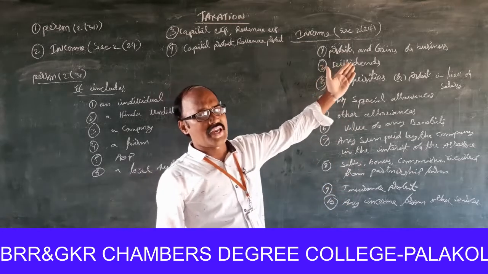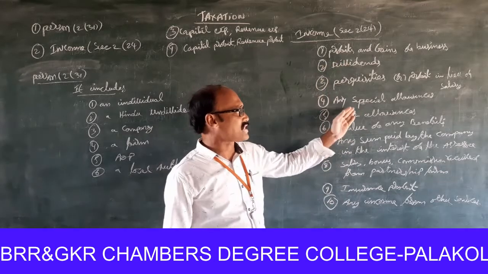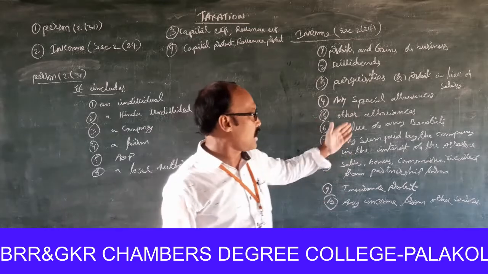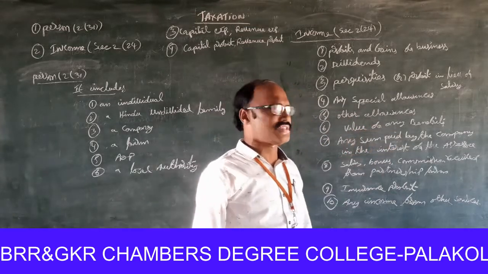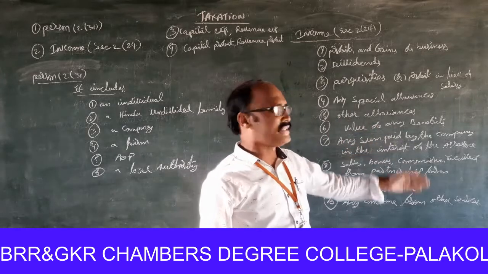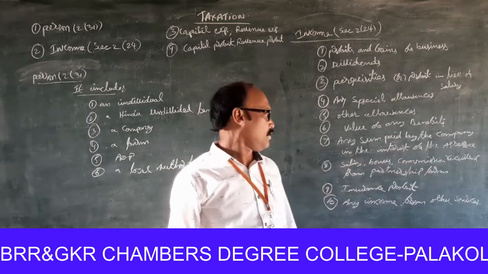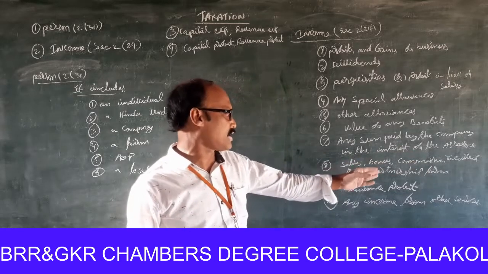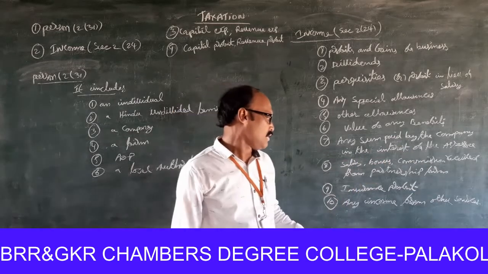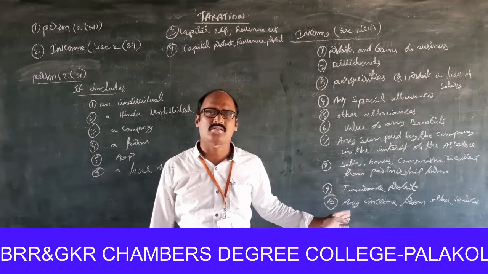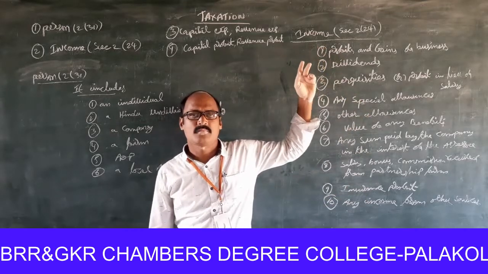Profit gained from business, dividends, perquisites, special allowances, other allowances, value of any benefits, any sum paid by the company in the interest of the assessee, salary, bonus, commission received from a partnership firm, insurance profit, any income from other sources, etc. are included in the word income.